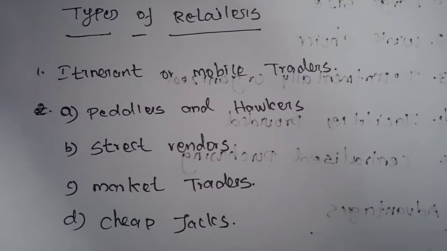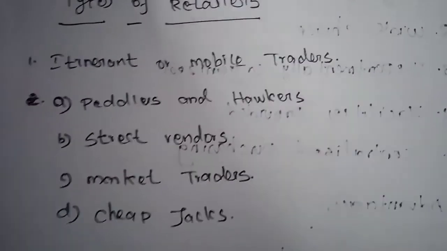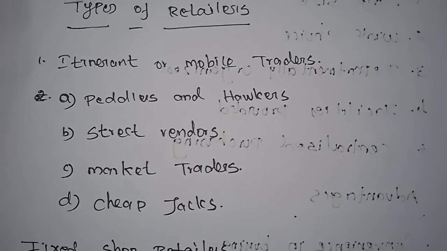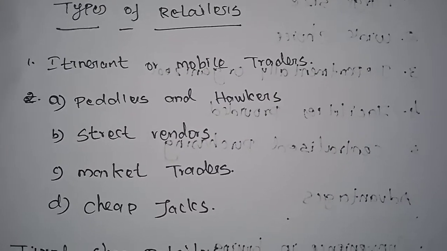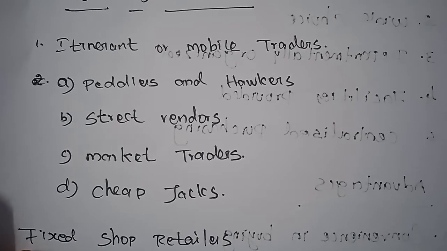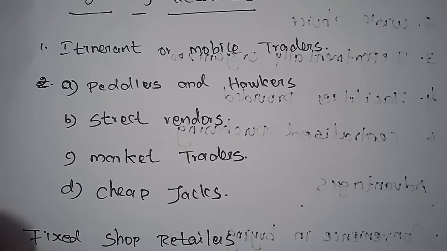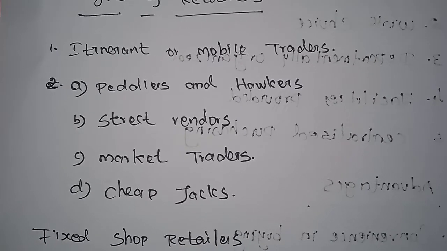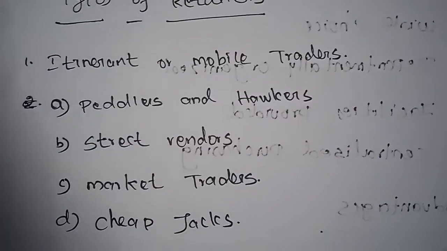They require a small amount of investment, because without much investment, if they collect some amount of money, it is enough, and they can easily start the trade. So how many types of itinerant traders are there? First one is peddlers and hawkers.